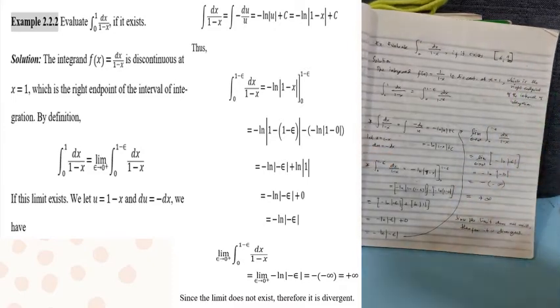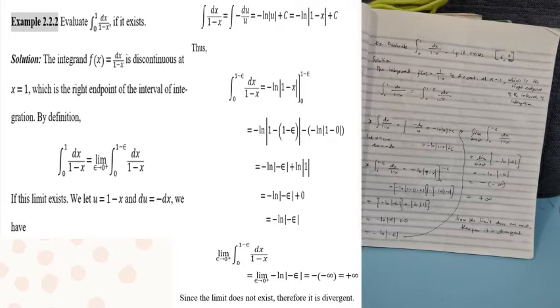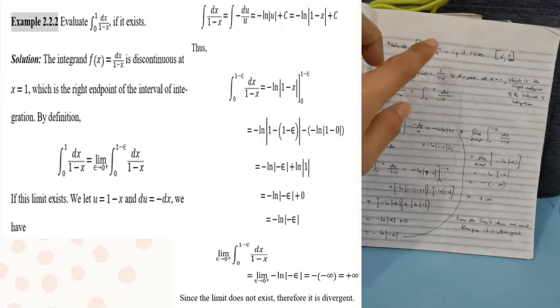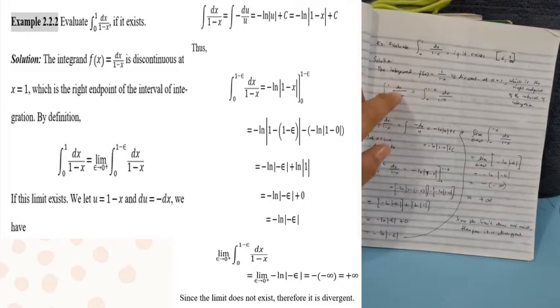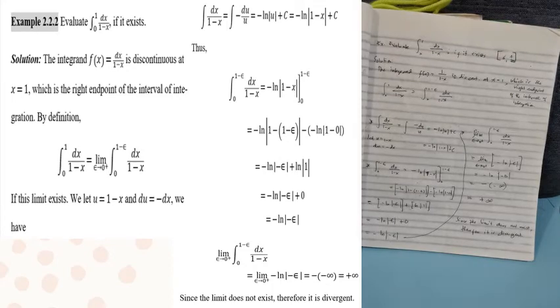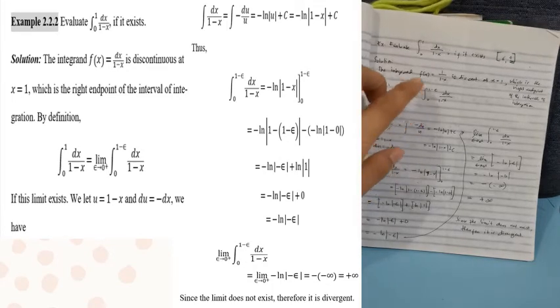Before natin ma-test if it does exist, kailangan muna nating kunin yung integral ni dx over 1 minus x. We can rewrite this as the integral of dx over 1 minus x evaluated from 0 to 1 minus epsilon.